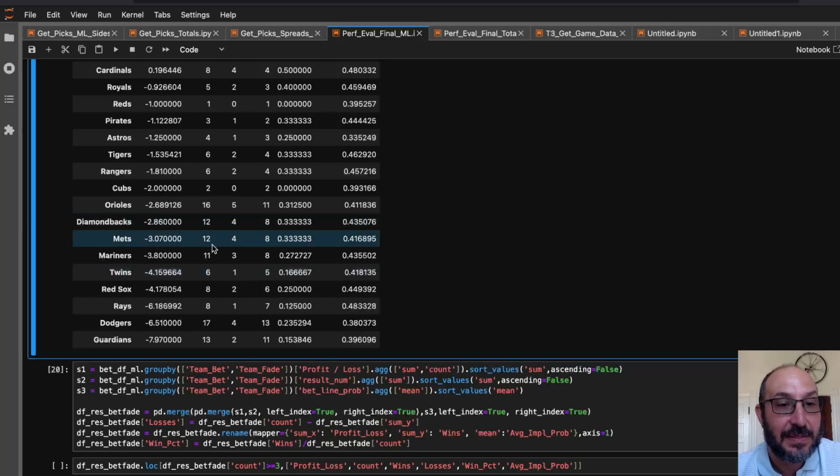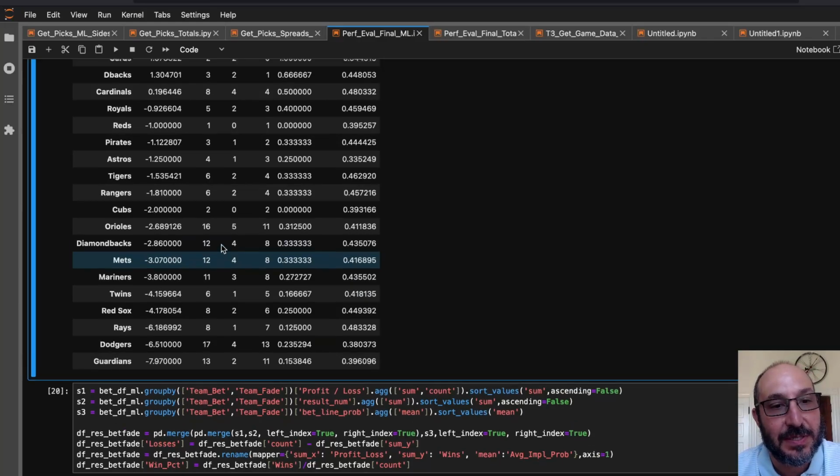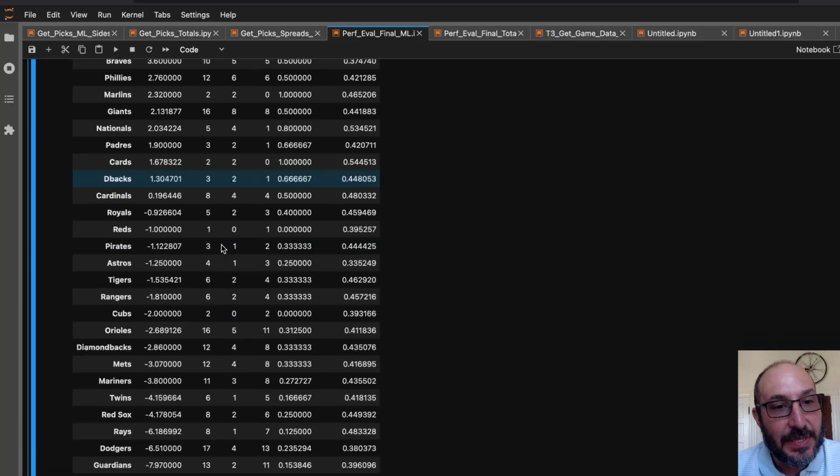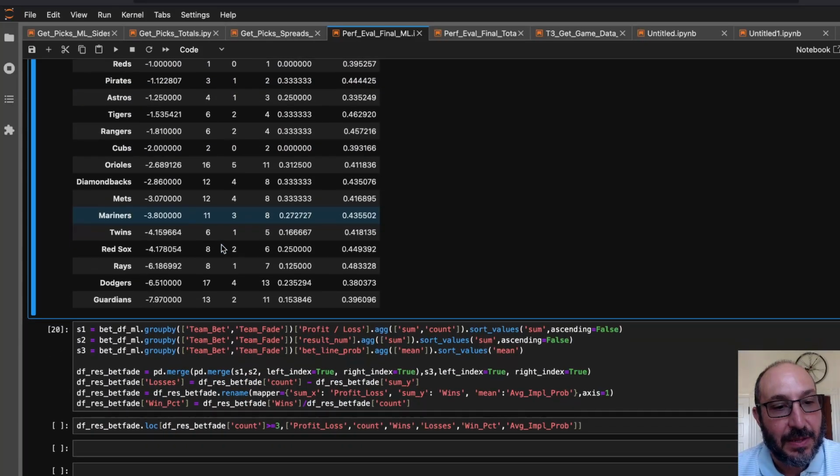We bet against the Mets. We just had trouble with the Mets. When we bet for them, they lost. And when we bet against them, they lost. I remember there was a certain point where the model really liked Jose Quintana, was betting on him almost every time, and really did not like Luis Severino, was almost betting against him every time. And it looks like that did not play out the way the model thought it would. Not sure what was going on there. But anyway, so these are the numbers. This is who we made and lost money against.